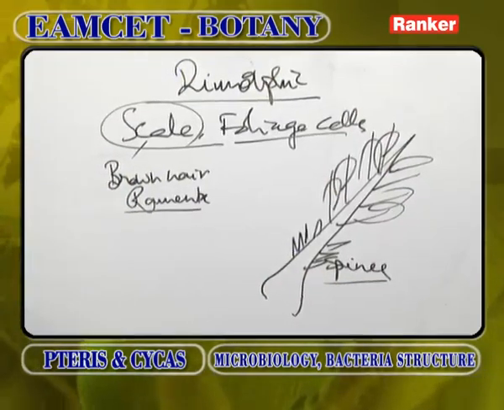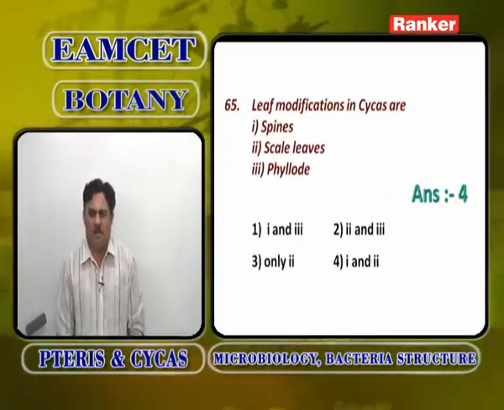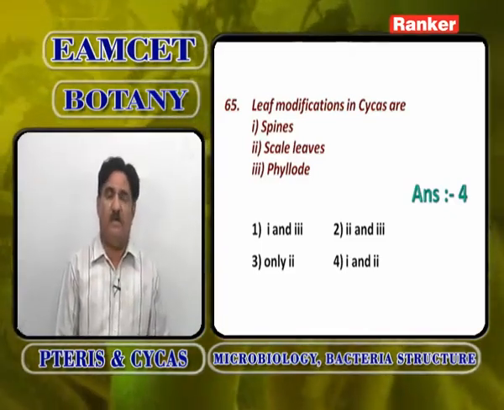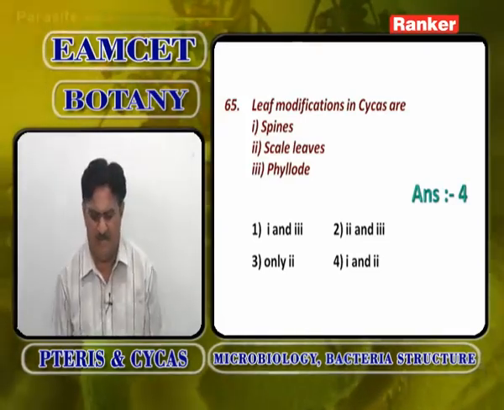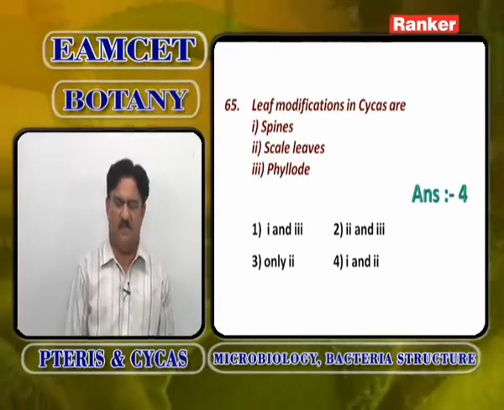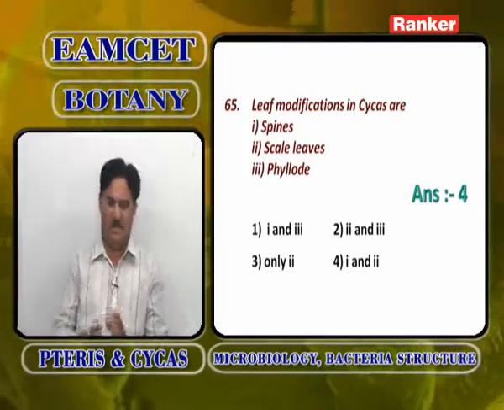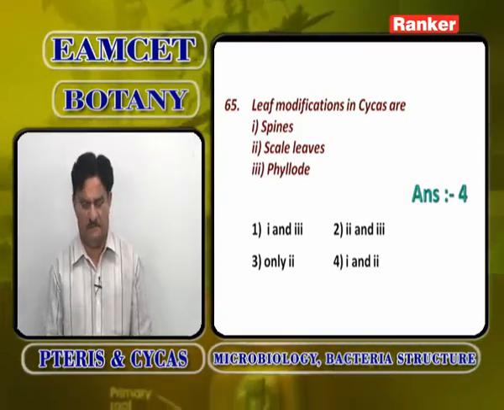So definitely in Cycas, the leaf modifications are scale leaves and spines. Scale leaves are surrounded by brown hair-like ramenta, a fern character in Cycas. Why spines? Some of the foliage leaves present at the base are modified into spines. So leaf modifications in Cycas are spines and scale leaves. Phyllodes are not found in Cycas. Fourth option.